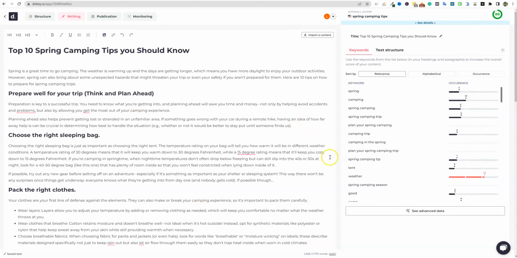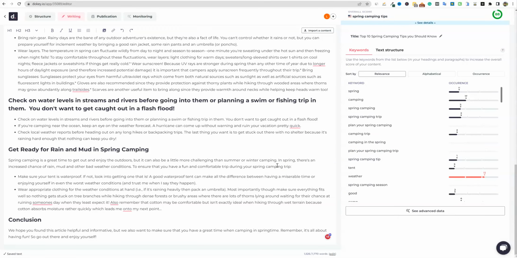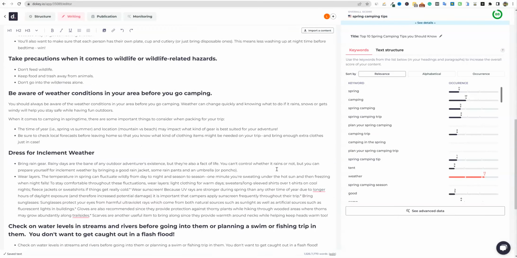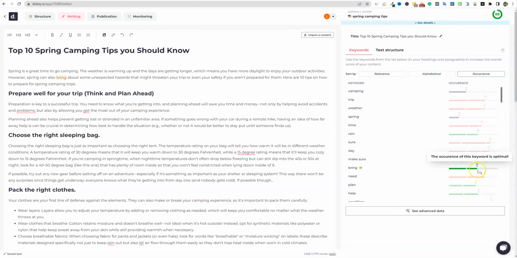And I went over this in my Dokey review, is that I think that score is just way too high right off the bat. There's no way that an AI article writer is that good right out of the gates, giving us an 88. This is basically telling us that it's ready to publish, that we don't really have a whole lot to do. I'm not going to go over too much of the on-page scores over here. You can switch between occurrence right over here, and so forth.